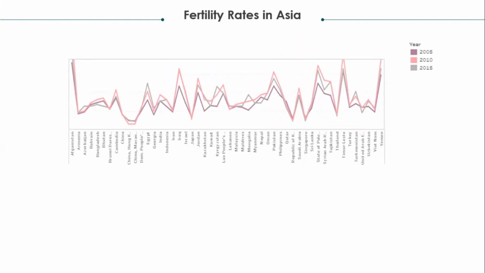Fertility rates in Asia, as shown here, is a line graph represented by all the Asian countries, sorted in alphabetical order, and across 3 years, that is 2005, 2010, and 2015. As we can see here, H null is that the 3 means are equal and H alternative is that not all 3 means are equal.